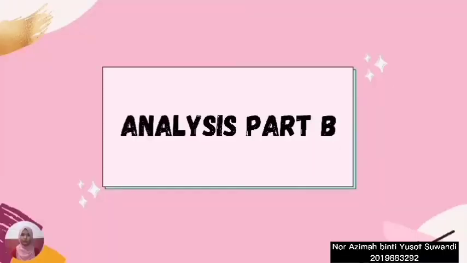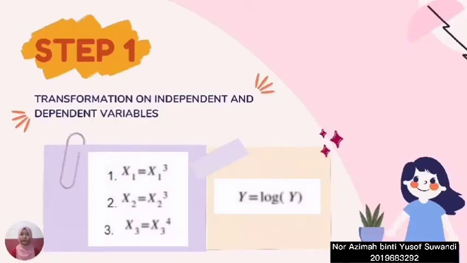Analysis Part B. First step is to do a transformation on independent and dependent variables. From analysis part A, we know that our original model has an approximately linear relationship and it has a problem on normality. Therefore, we will transform our independent and dependent variables. For our model, we will transform x1 and x2 to the power of 3 and x3 to the power of 4. And then we will transform y to log y.